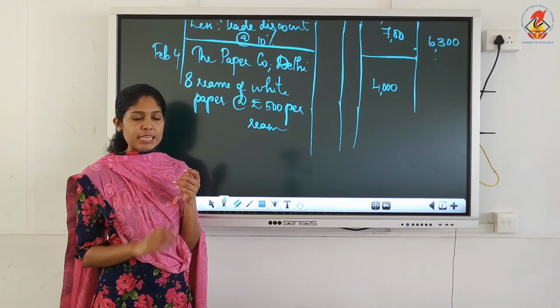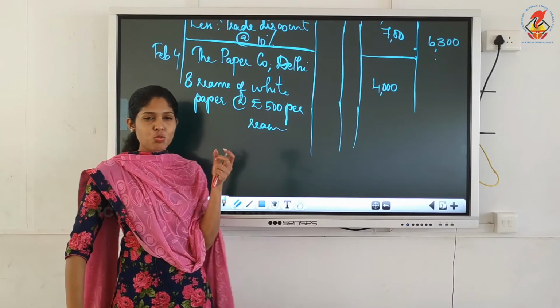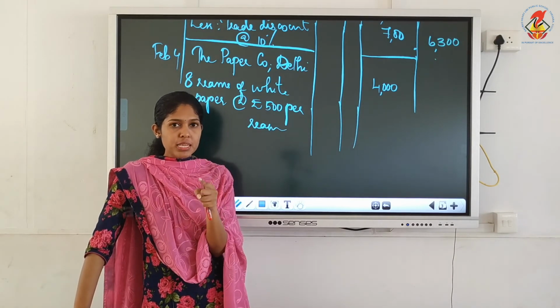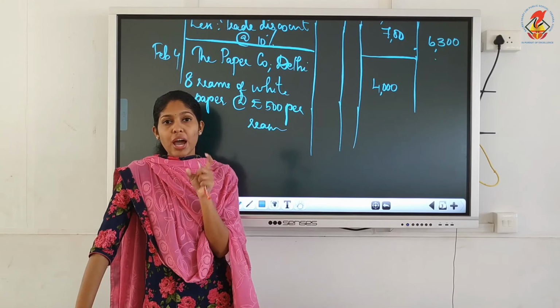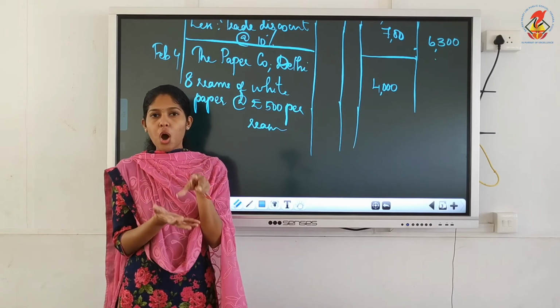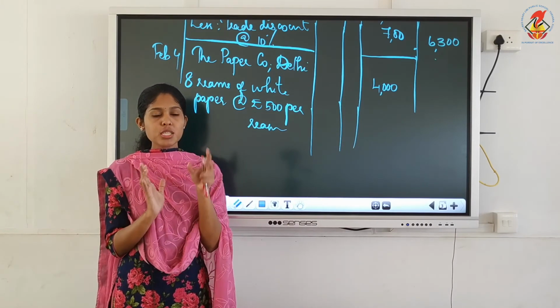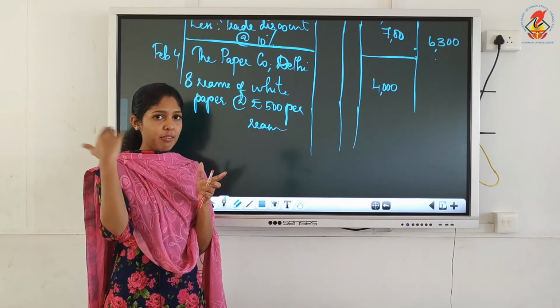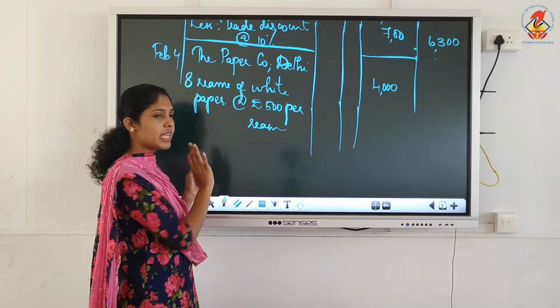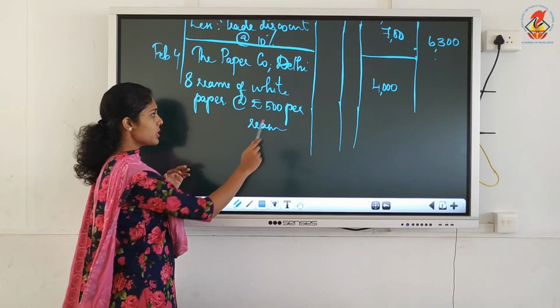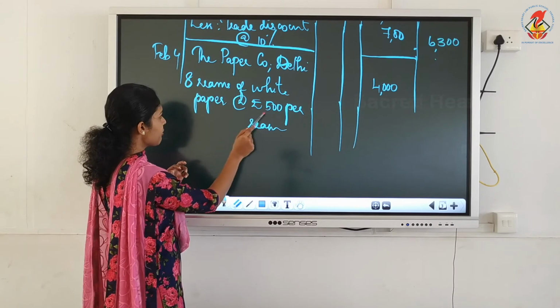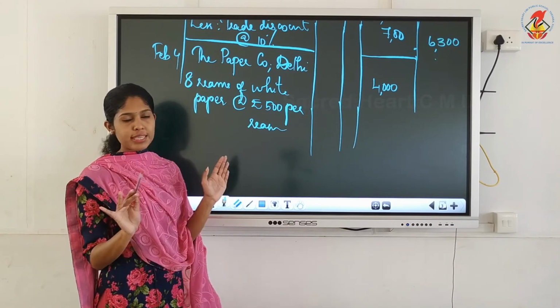Now what is a ream? Paper you know, isn't it? What is a ream of paper? One ream means, R-E-A-M, 500 sheets. So it is a bundle of papers. But you don't have to multiply it by 500 and all. I just gave you the meaning of ream. What you have to do is, per ream value is directly given, number of reams also given, so total will be 500 into 8. That's the only calculation you have to do.